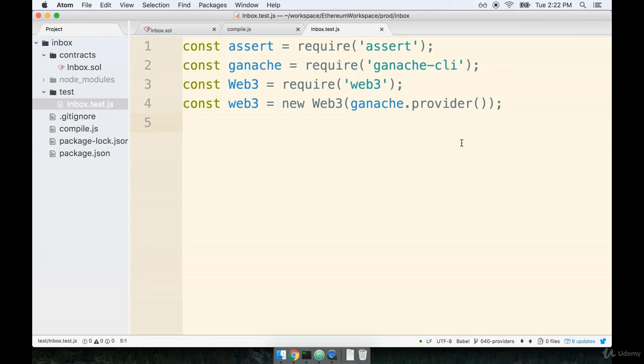As we said a couple videos ago, we're going to be testing our contract by using the Mocha testing framework. In this video, I'm going to give you a quick overview or refresher of Mocha and how it works.